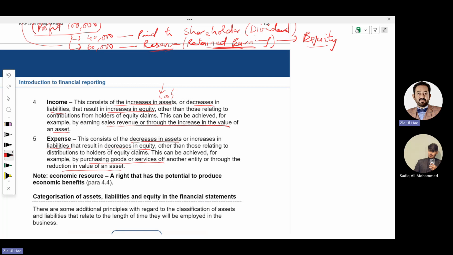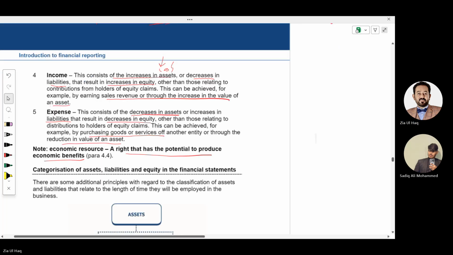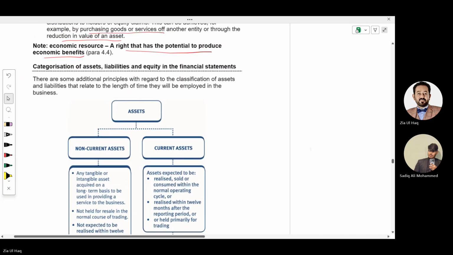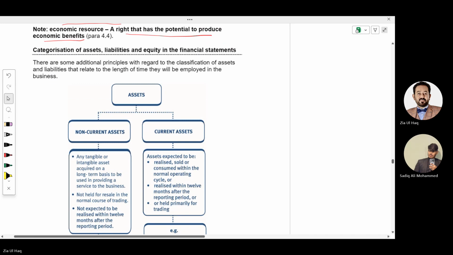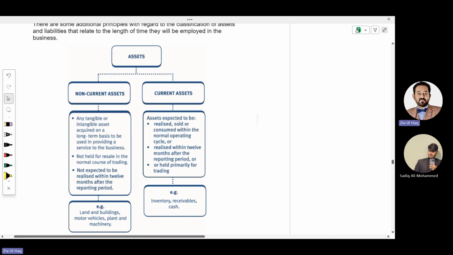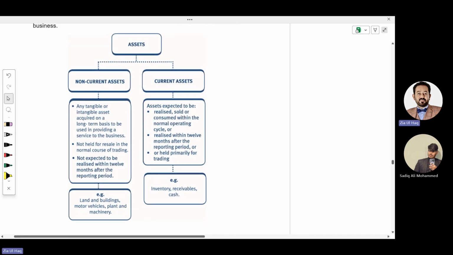Why? You are purchasing some goods or services. Note, an economic resource is a right that has the potential to produce economic benefit, meaning in money terms, simple. Now, if we look at different types of assets, there are two main types of assets, non-current assets and current assets.